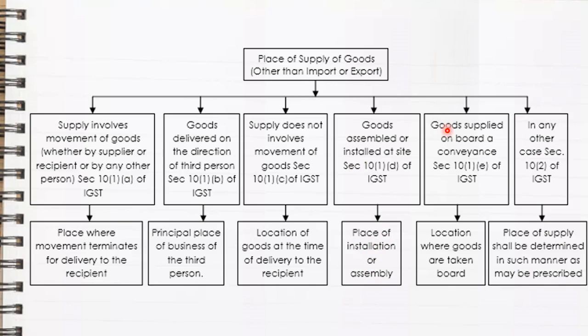And the last, the most important one, goods supplied on board a conveyance. Here the place of supply will be the location where the goods are taken on board. And if there are any other cases, the place of supply will be determined in such manner as may be prescribed. These are the basic five rules which you have to remember.